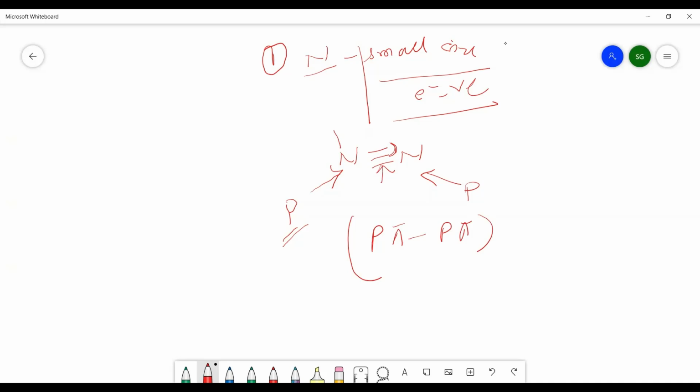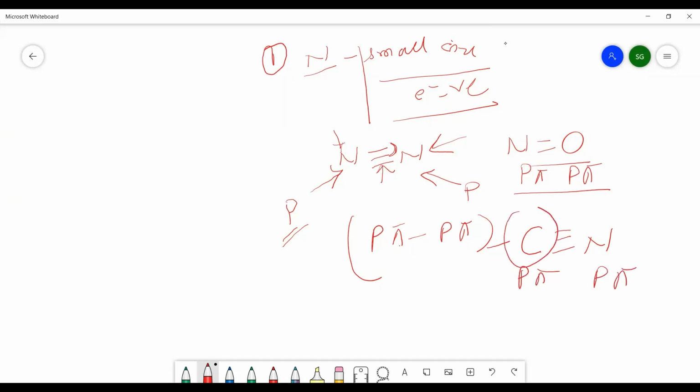That is, the p orbital of one nitrogen and the p orbital of another nitrogen form the pi bonding, because multiple bond shows the formation of pi bond. And because of that reason, small size and highly electronegative behavior, it will show the p pi multiple bond formation. You can easily see nitrogen has a tendency to form the multiple bond with oxygen. The nature of the bond is p pi multiple bond. Nitrogen also has a tendency to form the multiple bond with carbon. Again, it is a p pi multiple bond, because carbon also does not have a vacant d orbital.